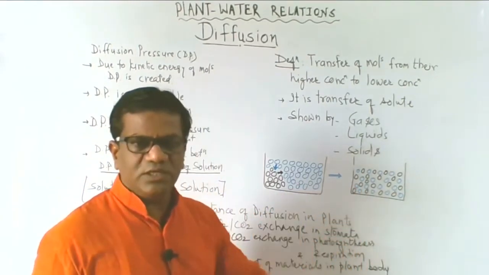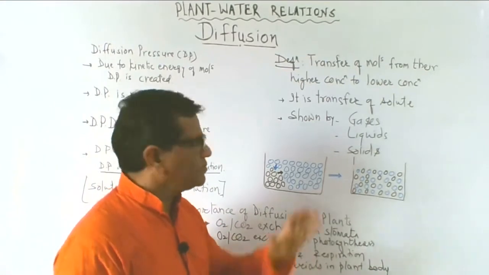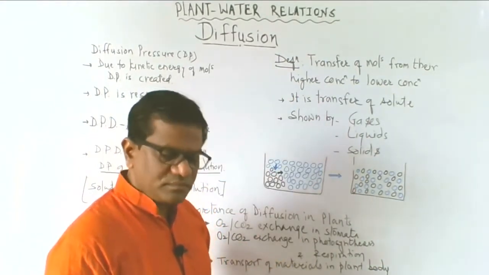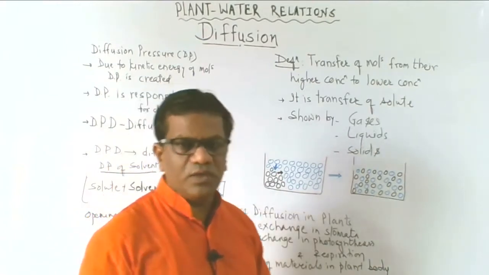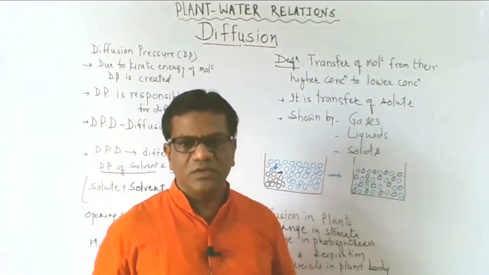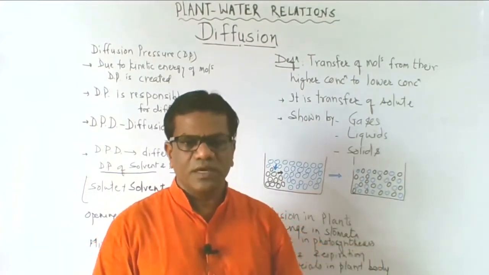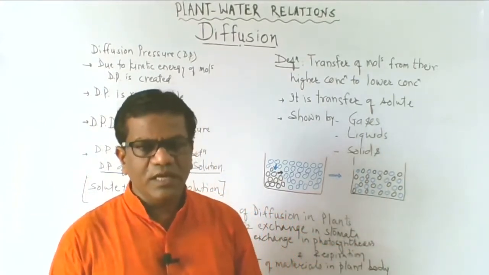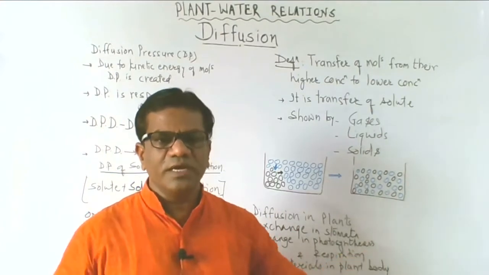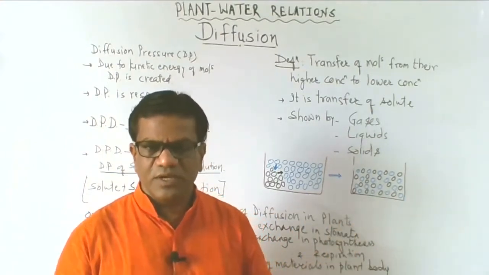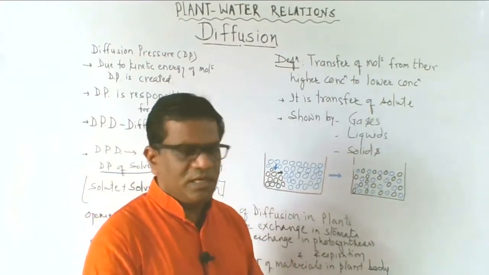This passage is diffusion, and it is continuous till the molecules of that solute are evenly distributed in the available space.